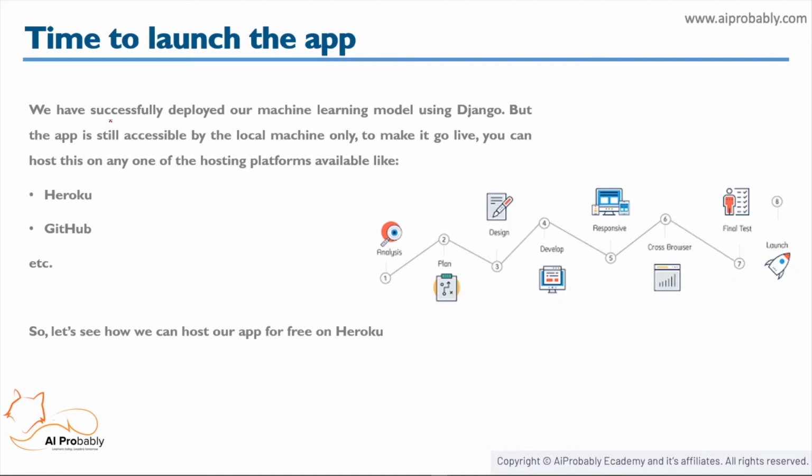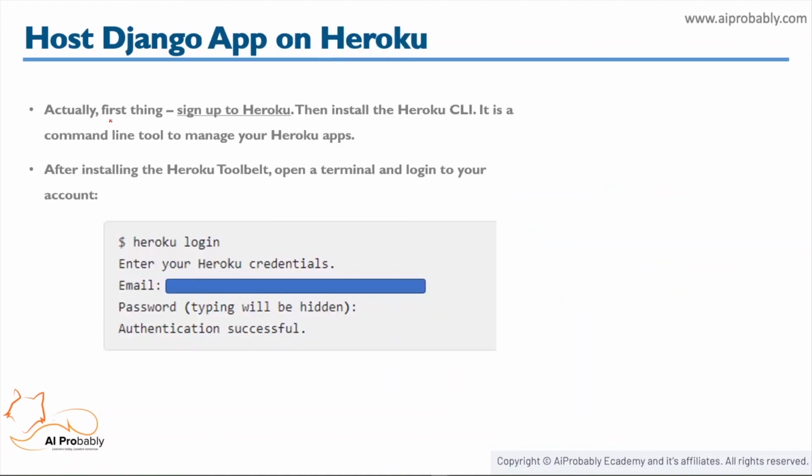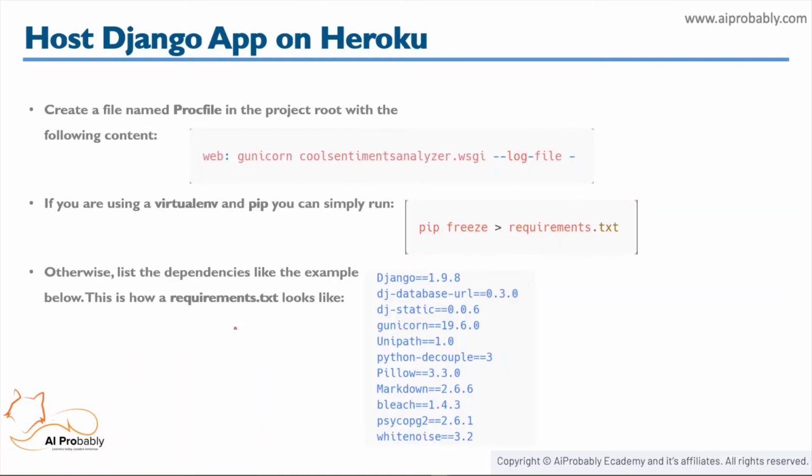for free on Heroku. To host a Django app on Heroku, the first thing you need is to sign up on Heroku, and then you need to install the Heroku CLI tool, which is a command line interface to manage your Heroku apps. Then you need to log into your Heroku account using the command heroku login. After that, you just enter your email and password, and you are successfully logged in to your Heroku account using the Heroku CLI.